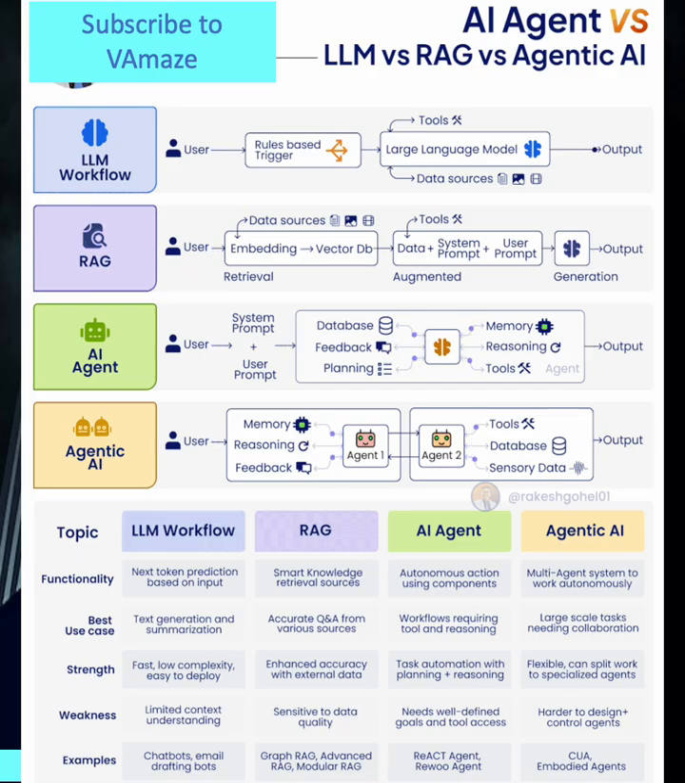In conclusion, the practical path forward. The evolution from LLMs to agentic AI represents more than technological advancement. It's a transformation in how we approach problem solving with AI. Each architecture serves specific needs.